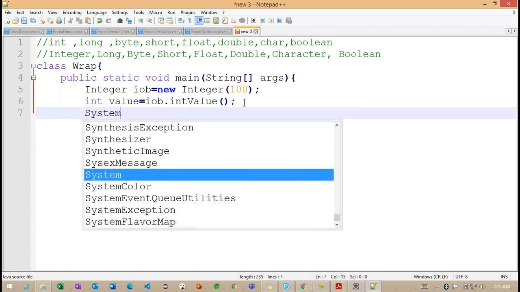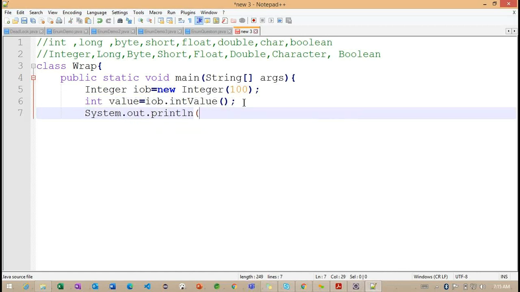After this, System.out.println. Now I want to print this primitive value as well as the Integer object information. Here, value and IOB.